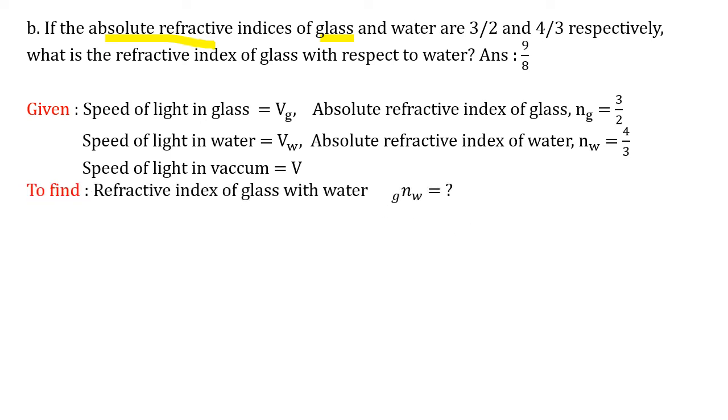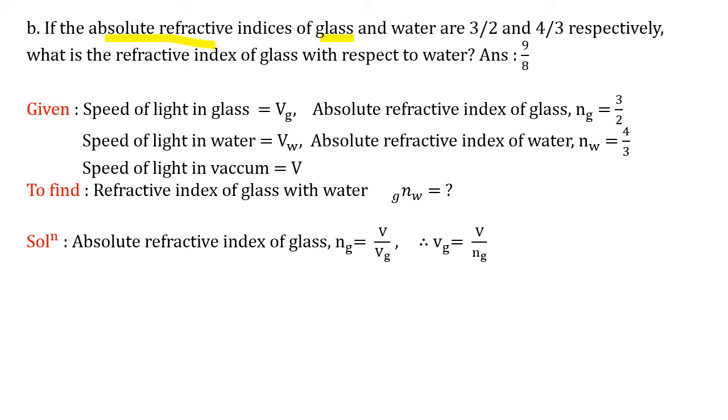So we have to find the refractive index of glass with water. In your book it is written as 1 and 2 or 2 and 1, correct? Means first medium with respect to second, or second medium with respect to first. So here we have glass with water, therefore we are writing G and W.